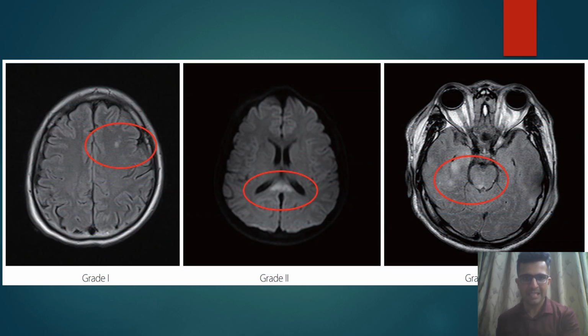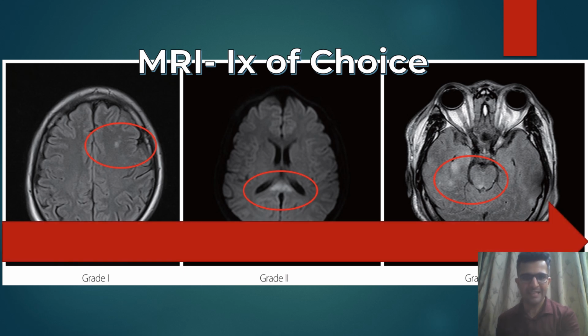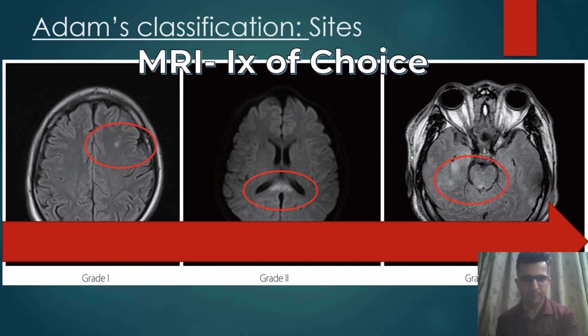Now, a single slide, 6 MCQ points. Let's see. The first thing, what we see is an MRI image, hence the investigation of choice is MRI. Now this indicates severity from left to right. The first image shows hemorrhage in the cerebral hemisphere, the second one in the corpus callosum, and the third one in the brainstem. So these are the sites, and it's the Adams classification. As you go from left to right, the injury severity increases from mild, moderate to severe.